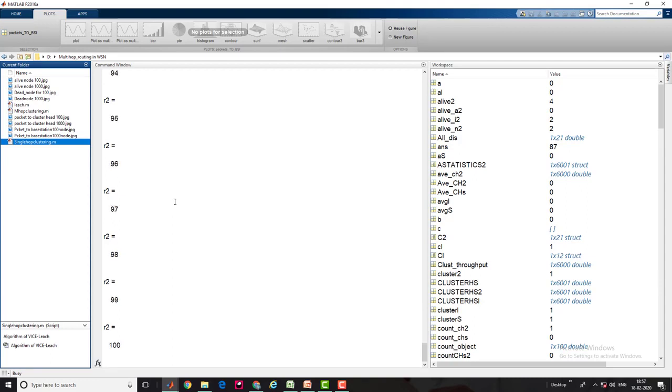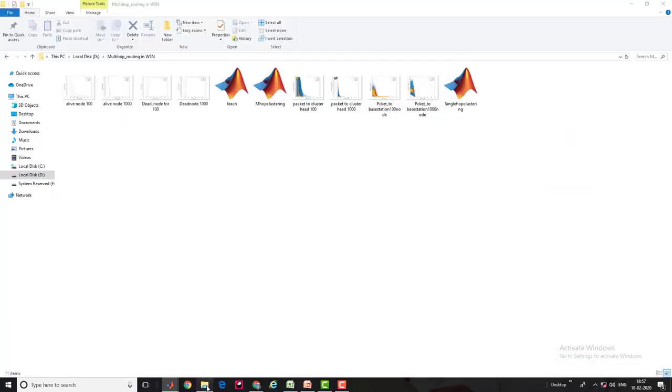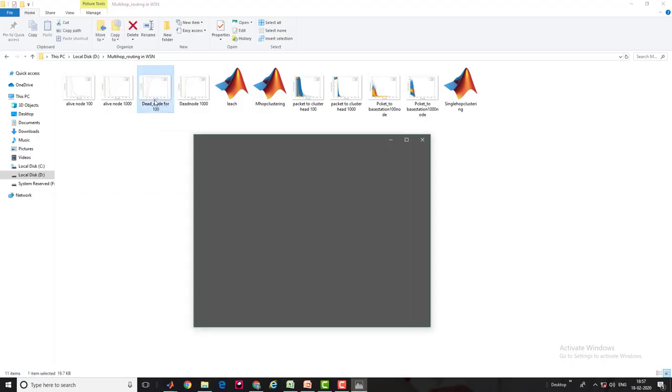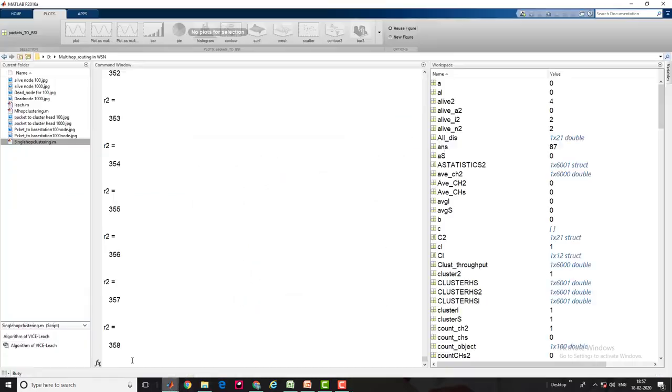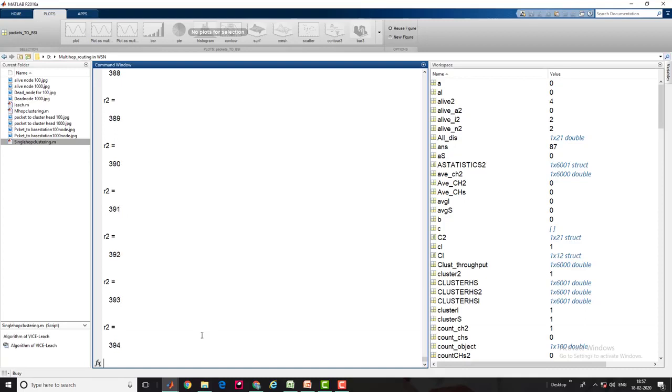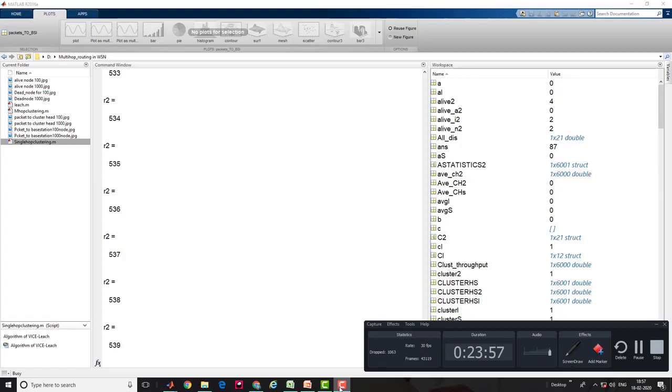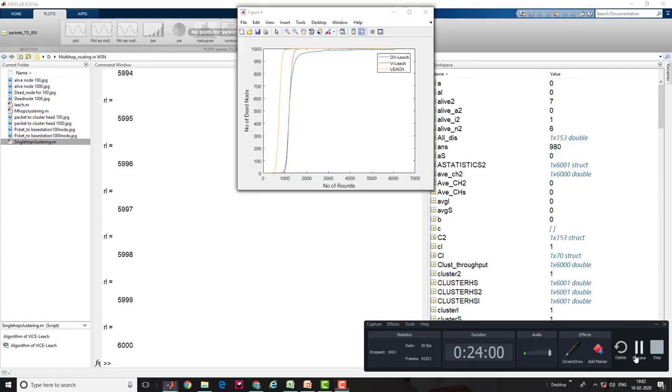In the original graph, I guess you guys noticed that the lifetime of the node became so much higher. I have already saved the graph for 100. So that note, you can see here, this is far more efficient than the existing LEACH and single hop routing protocol. It is a bit slow because now the network is more and more dense. So I'm pausing this video for just a second.